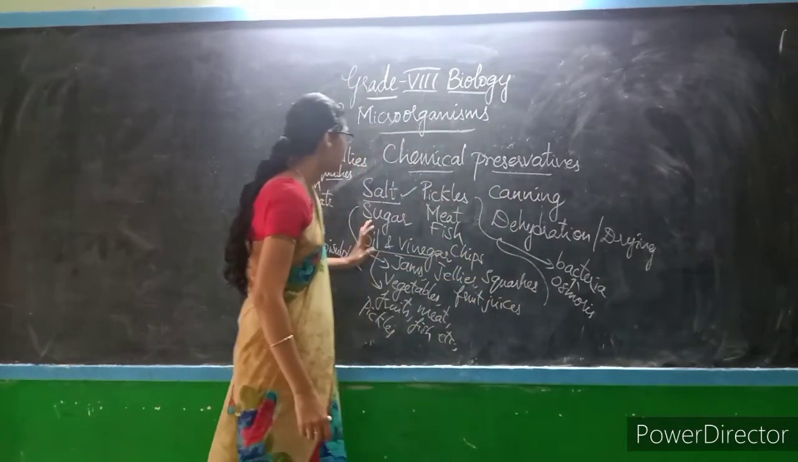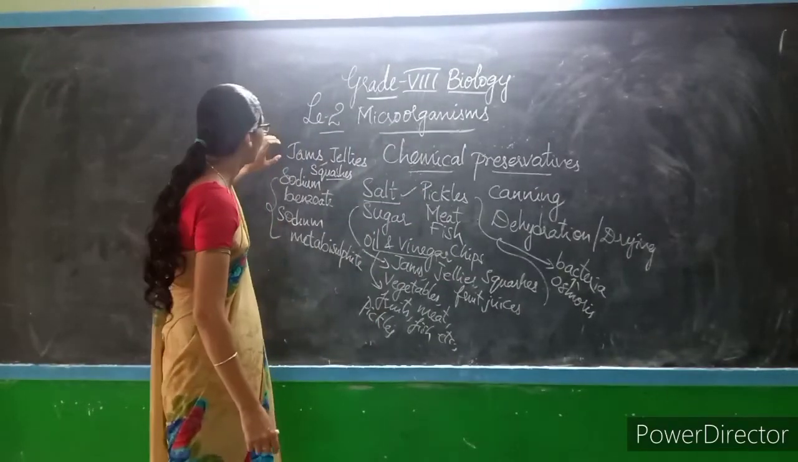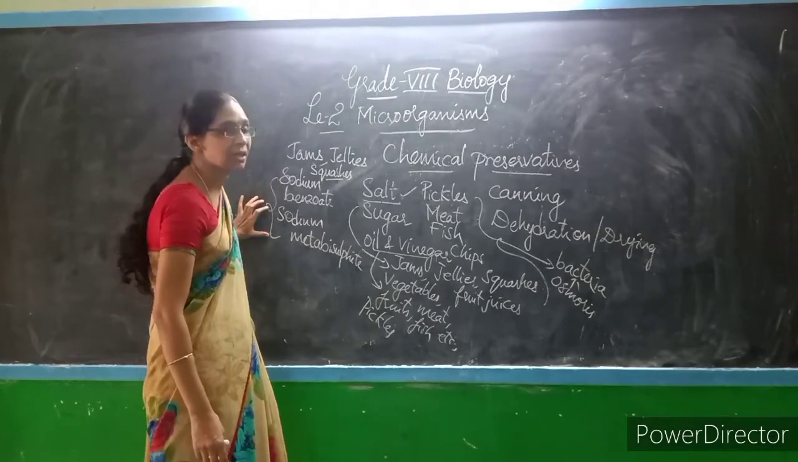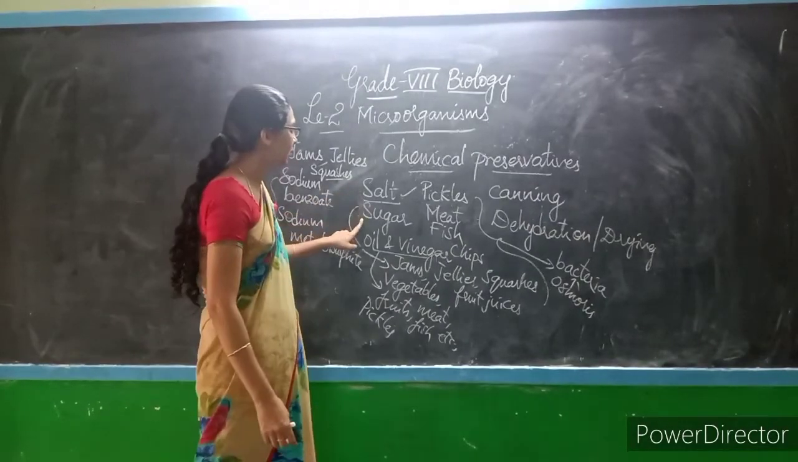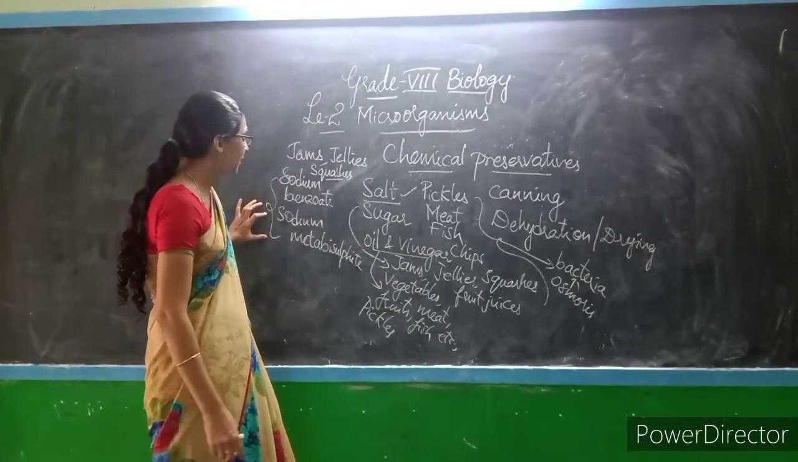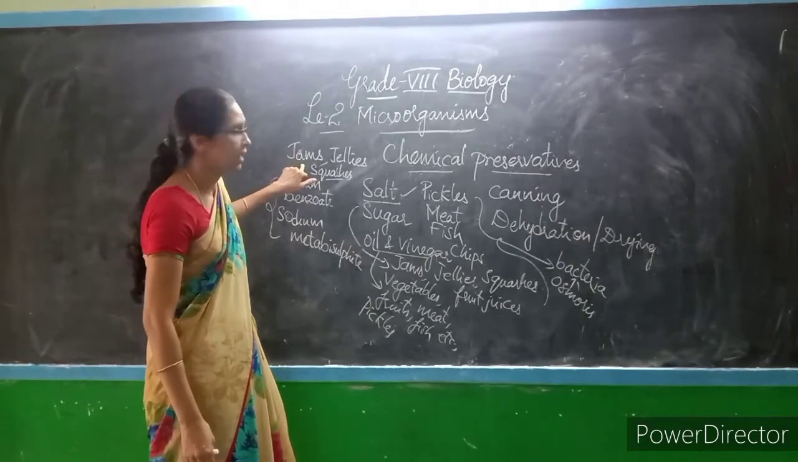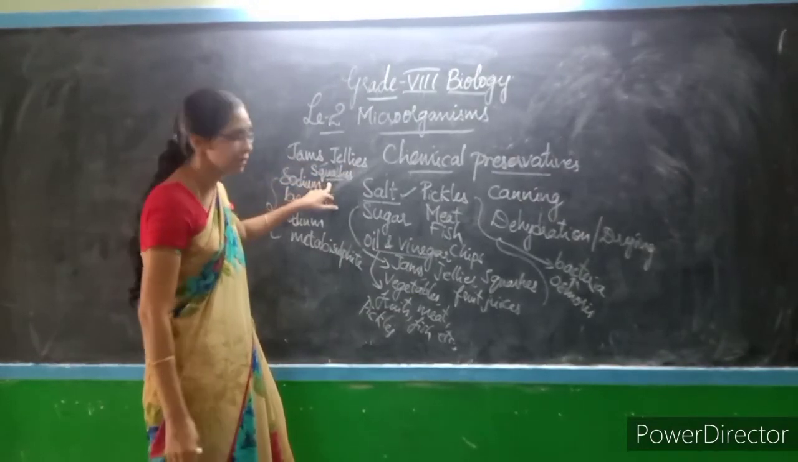Okay, this is all about the chemical preservatives. What are the chemical preservatives we are using here? Sodium benzoate, sodium metabisulfite, salt, sugar, oil and vinegar. Okay, so sodium benzoate and sodium metabisulfite are used for preserving food materials like jams, jellies and squashes, and in